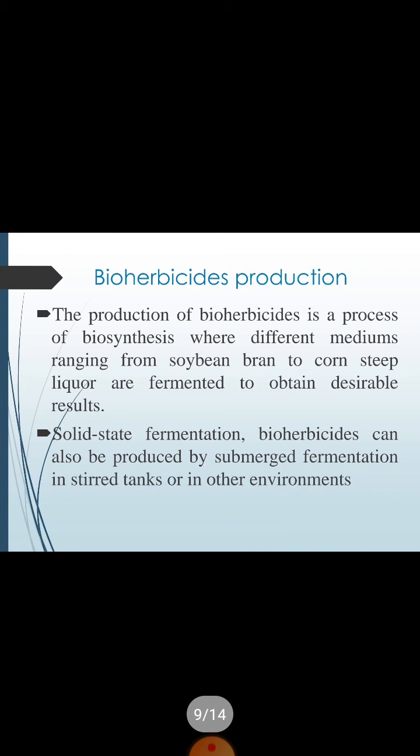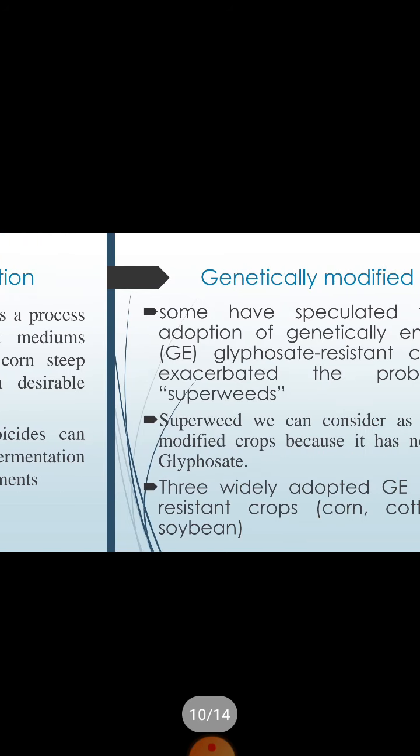So next, how can we produce that kind of bioherbicide? As you know, if you have the growth formation, like LB broth, or different kinds of media formation, then you can easily form the inoculum for your desired field. The same process you can use for this purpose. Solid state fermentation can be used for the production of bioherbicides. You can also use submerged fermentation for bioherbicide production.